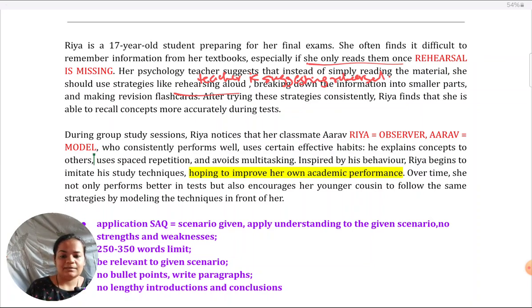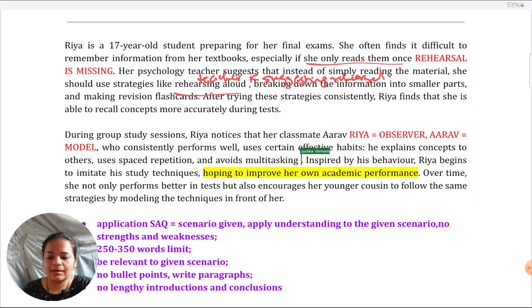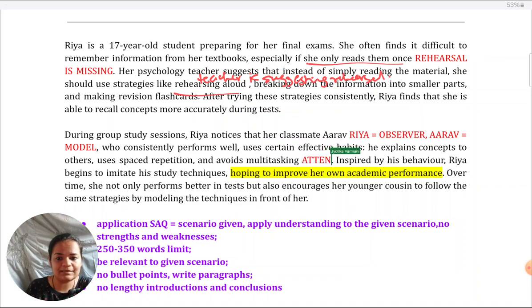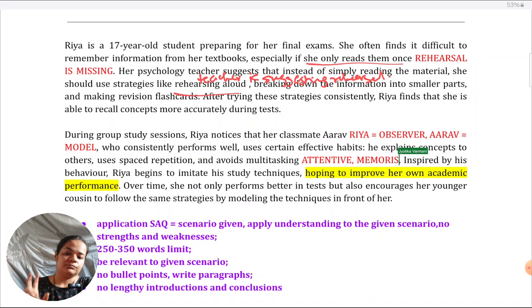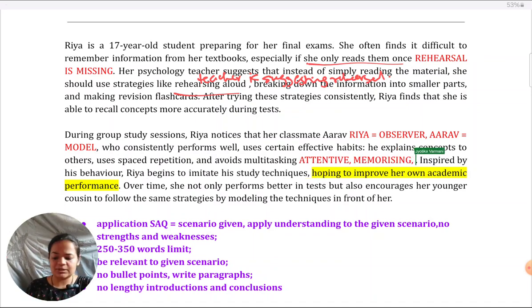He uses certain habits, he explains concepts, and that's all good. But now, again, from a social learning standpoint, what is happening over here? How does Riya know that Arav is explaining, doing spaced repetition, and avoiding multitasking? She's very attentive to whatever he's doing, so she's noticed these are the things he's doing. She is memorizing properly. She remembers that these are the things he's doing, and so forth.